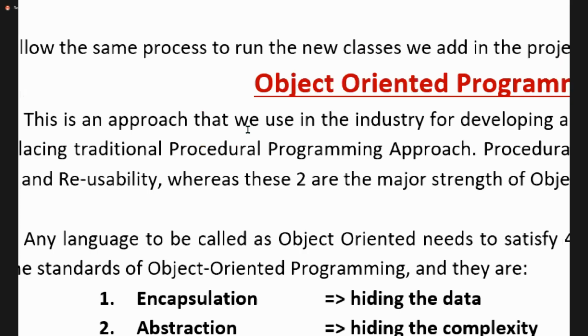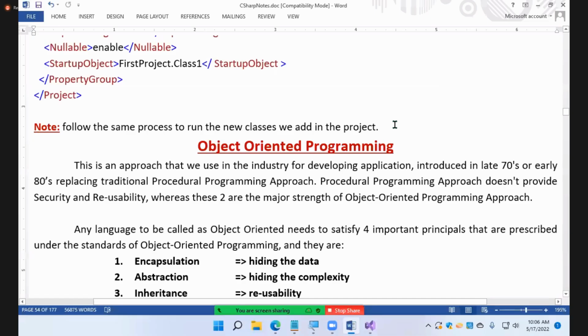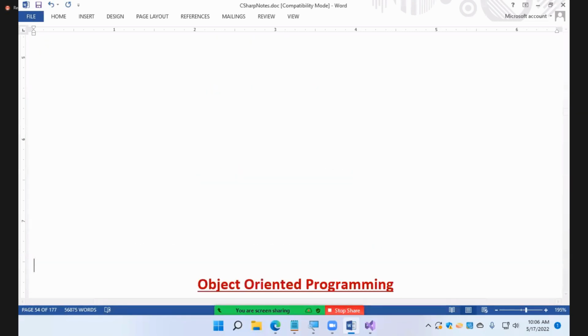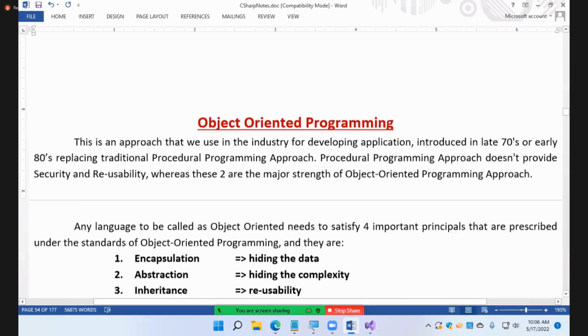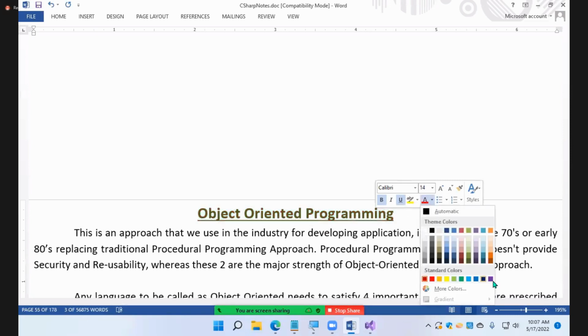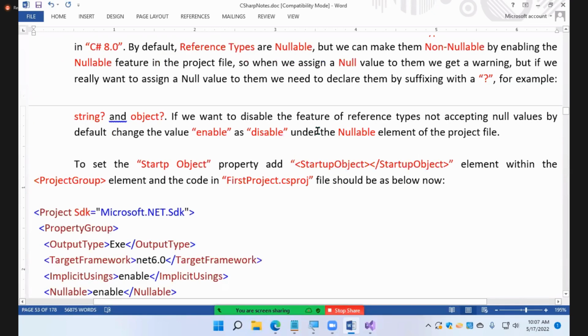Whenever a new class is added in the project, you'll always follow the same process. Remember, we'll follow the same process every day to add new and new classes. You can have n number of classes. Every time we follow the same thing: set the startup object and run that class. Any confusions? Understood about the elements?